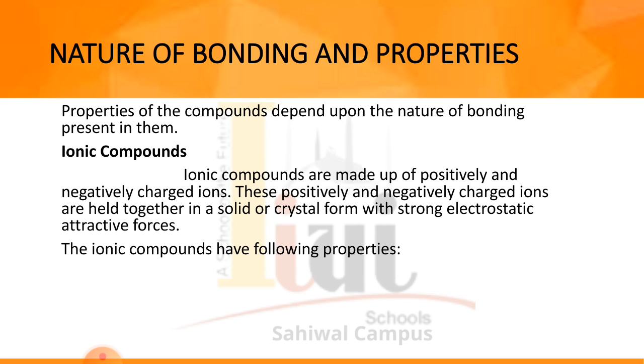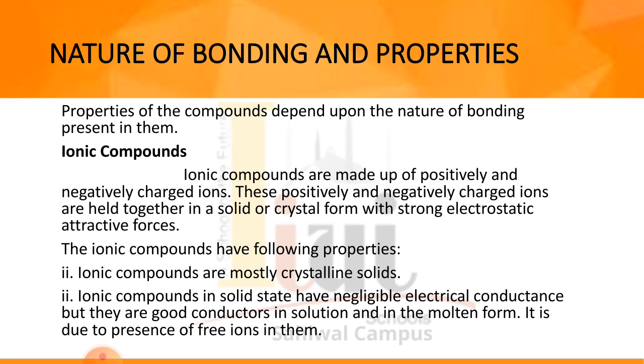The ionic compounds have the following properties. Now we will discuss the properties of ionic compounds. The first one is that ionic compounds are mostly crystalline solids. So the nature of the ionic compound is basically crystalline solid. They form crystals and are solid in nature.